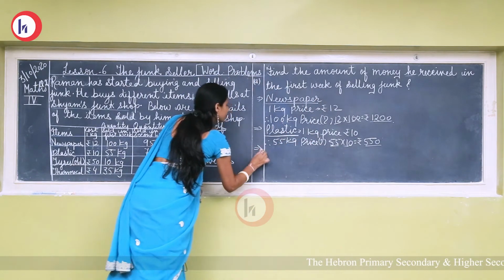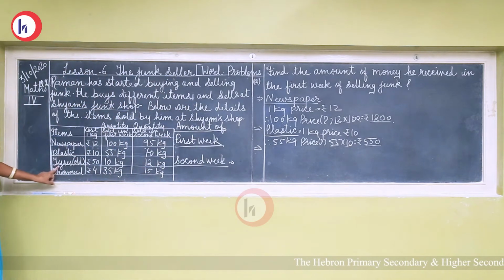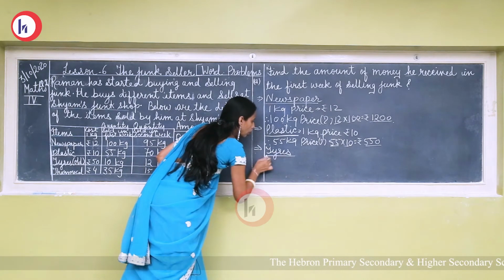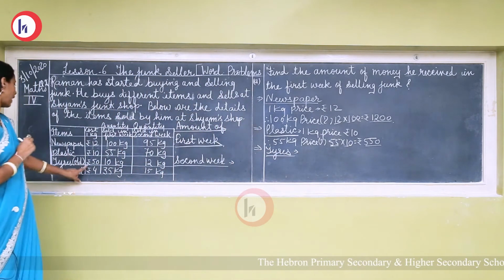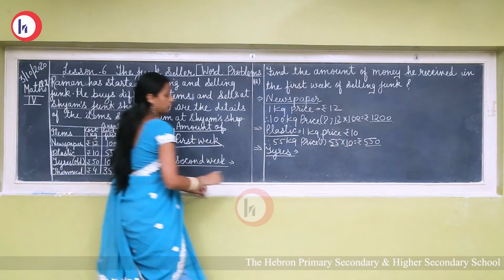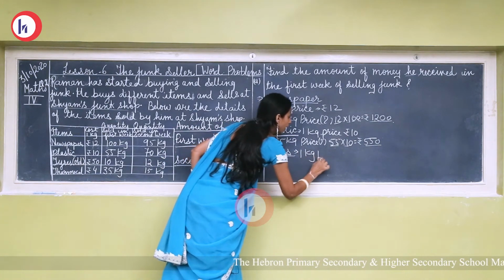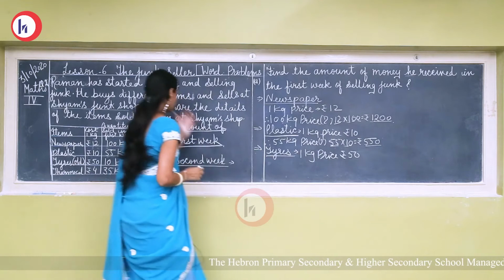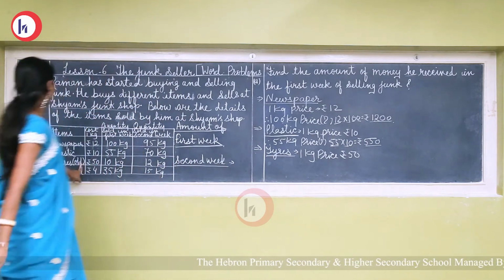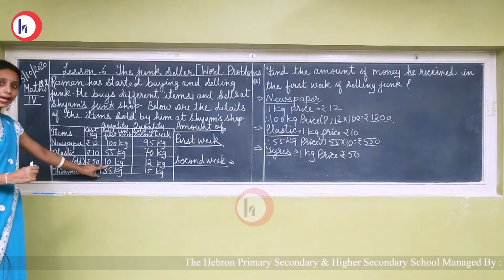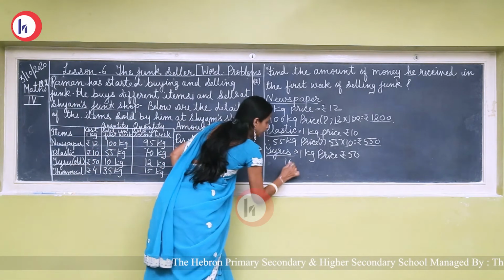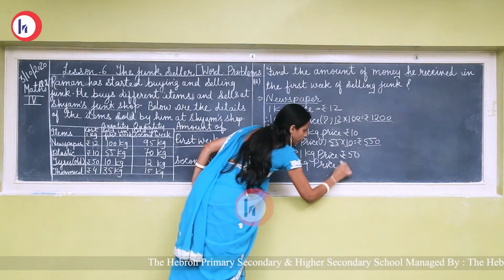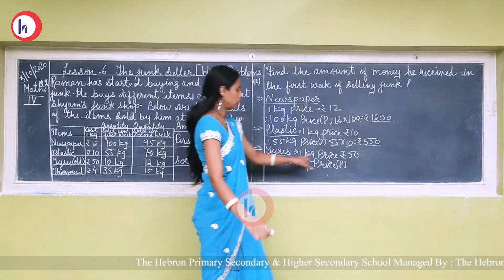Then next, after plastic, tire. Here 1 kg price of tire is rupees 50. The quantity of tires is 10 kg. So 10 kg price, how much? Value of 1 is given.